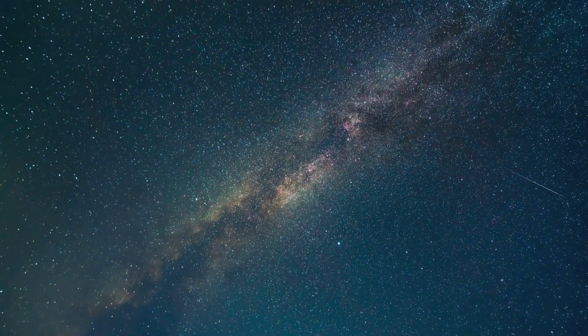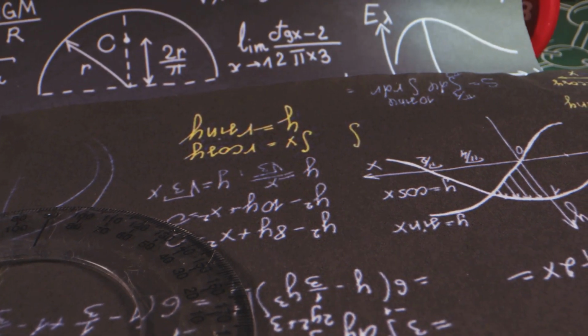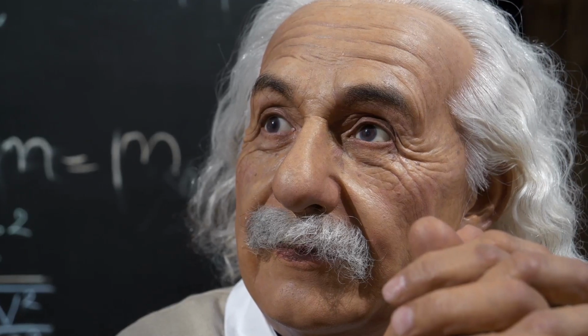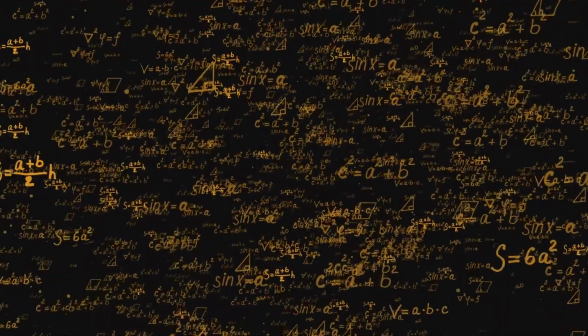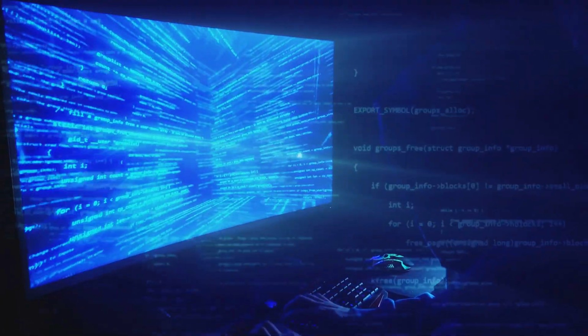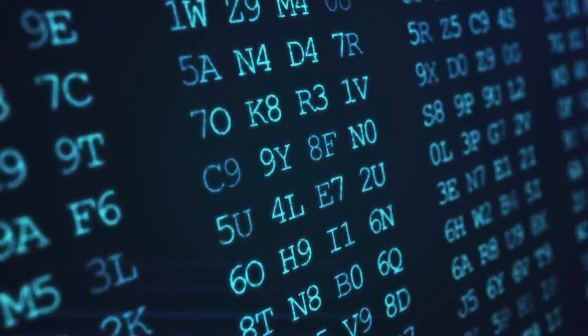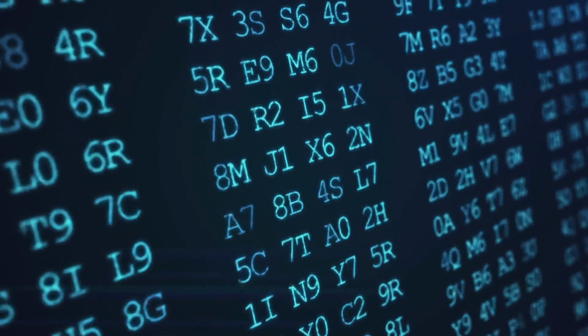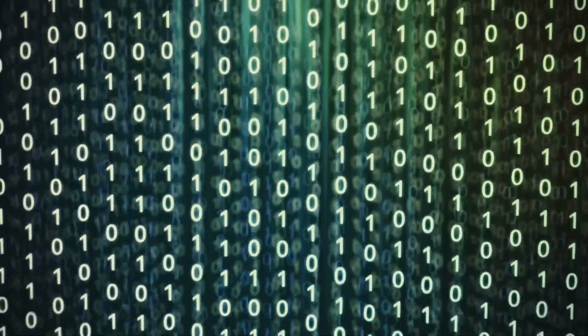Our universe isn't just a random collection of objects. It's governed by a precise set of mathematical laws. From Einstein's relativity to fundamental constants like Planck's constant, the universe operates with remarkable mathematical precision. This inherent mathematical structure could indicate that our reality is a computational system. Every computer program, video game, and simulation relies on underlying mathematical code. The characters, objects, and interactions are all governed by mathematical algorithms. Similarly, the universe's adherence to mathematical laws could be a sign that it's running on a similar type of code.